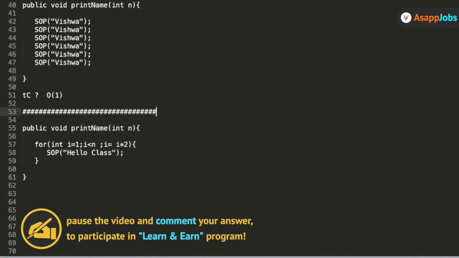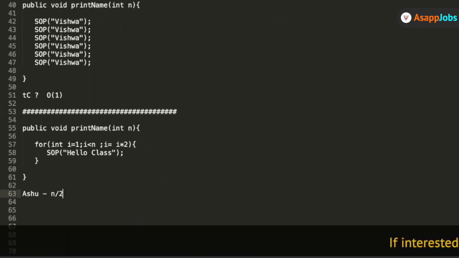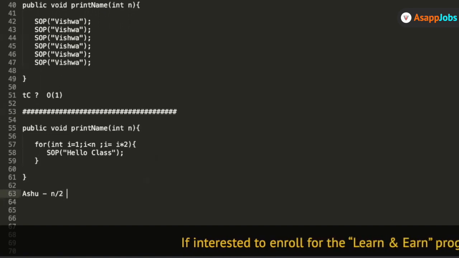N by 2. N by 2. Who said this? Ashutosh, you said this? Yeah. Okay, Ashutosh is saying N by 2. I'll just come one by one. Sai Kiran, what do you think? Is Ashutosh right or wrong? If it is wrong, then you have to tell me what you think is the right one.